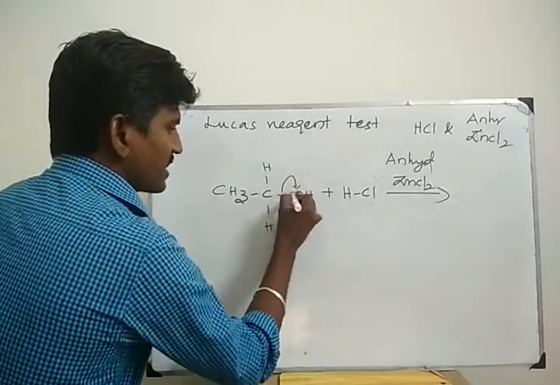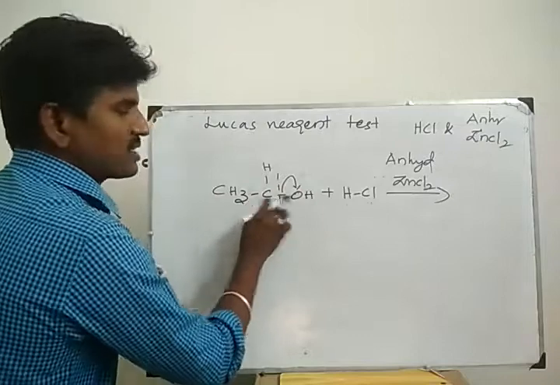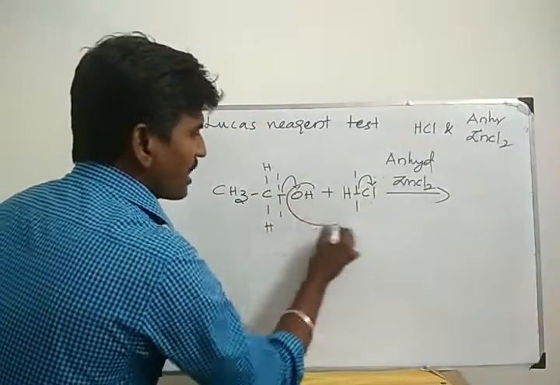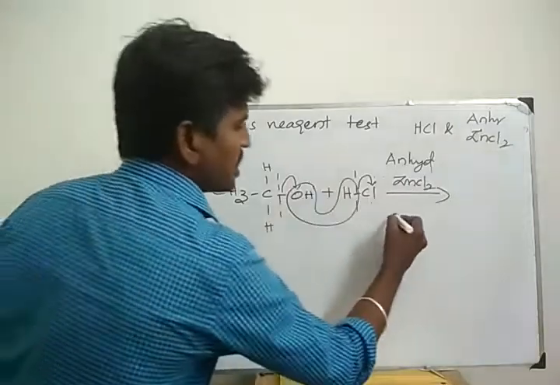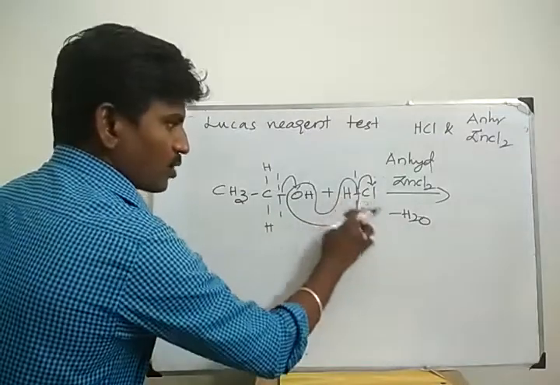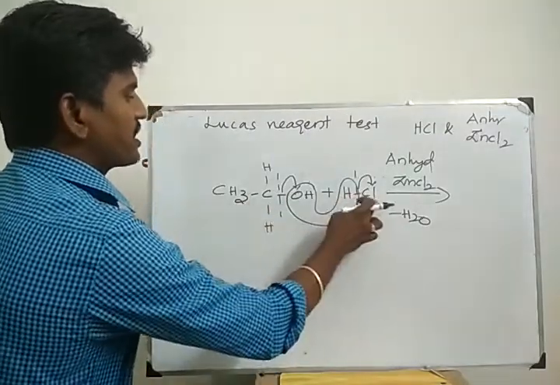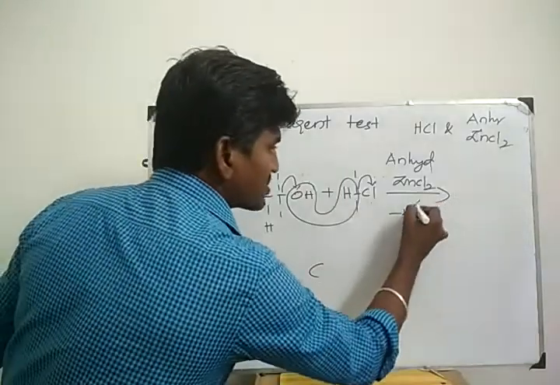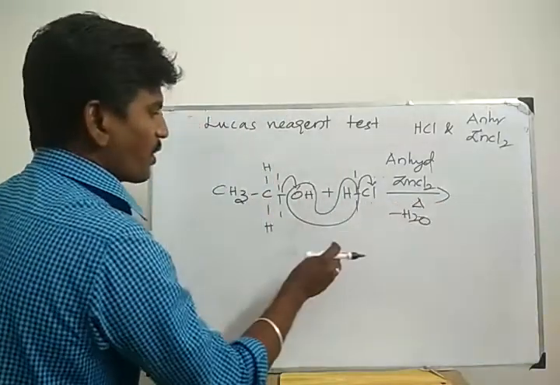So here the hydroxyl group takes one pair of electrons. Here the bond breaks, giving C plus and OH minus. Chlorine takes one pair of electrons. Here also the bond breaks. OH minus combines with H plus, and 1 mole of water is removed. What's the charge of carbon? Plus. Chlorine charge is minus. So bond formation between carbon and chlorine, and you can get the product. With the action of heat only, it forms the product.